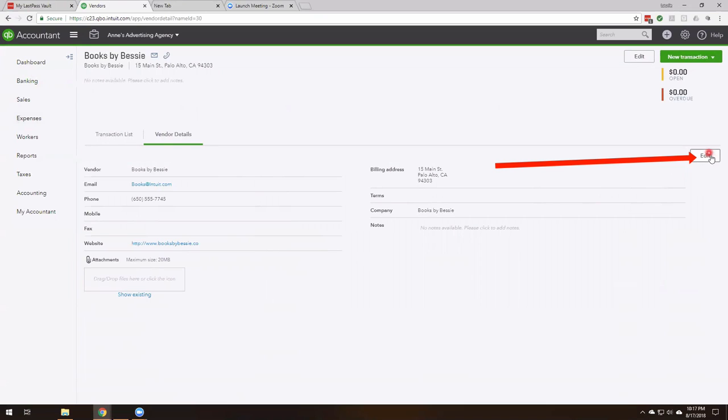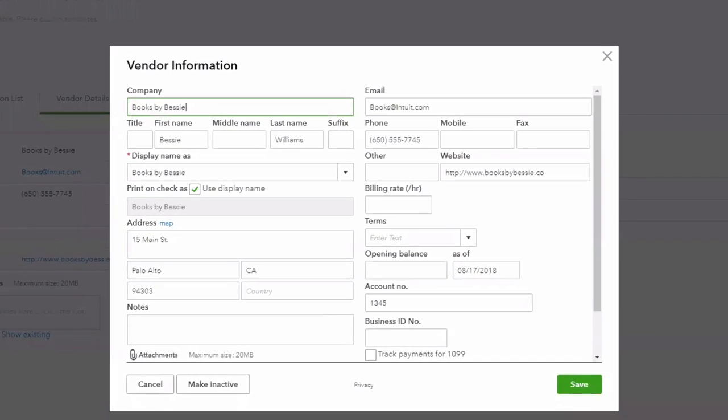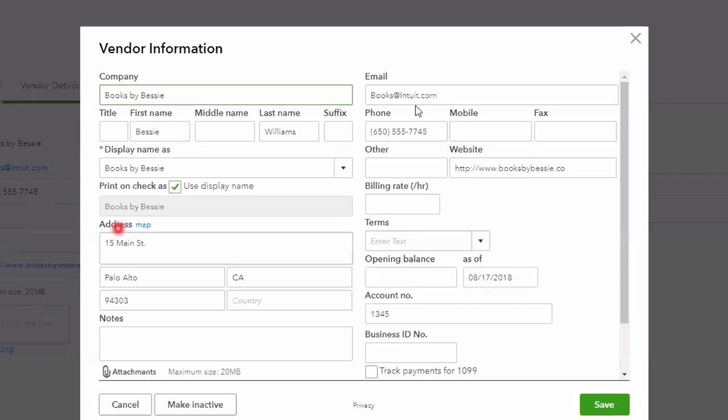Now I just want to cover that a little bit. We're going to go in here and edit it. QuickBooks allows you to do on-the-fly editing. So when you're in the process of entering a transaction, if you don't have time to enter the contact record for your vendor, you can go ahead and enter it later, when you have the time. So here's where you would enter the information in the website, and it's very important to have the email too. So if you do send things like purchase orders, you can also email it directly from your QuickBooks. This is an important feature.